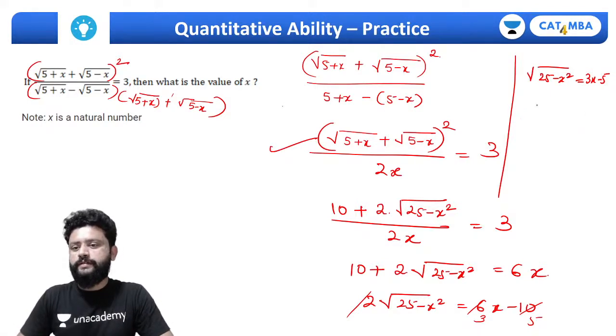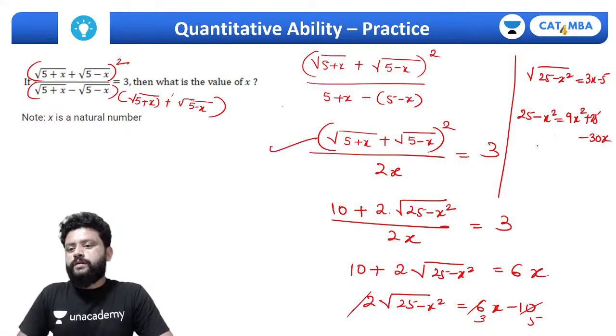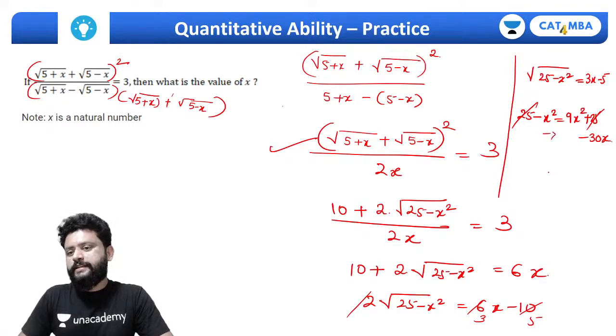Square on both side क्या मिलेगा? 25 minus x square will be equal to 9x square plus 25, 3 into 5 is 15, minus 30x. So I'm getting 25 cancelled. x square उस साइड लेते हैं. Just a minute.